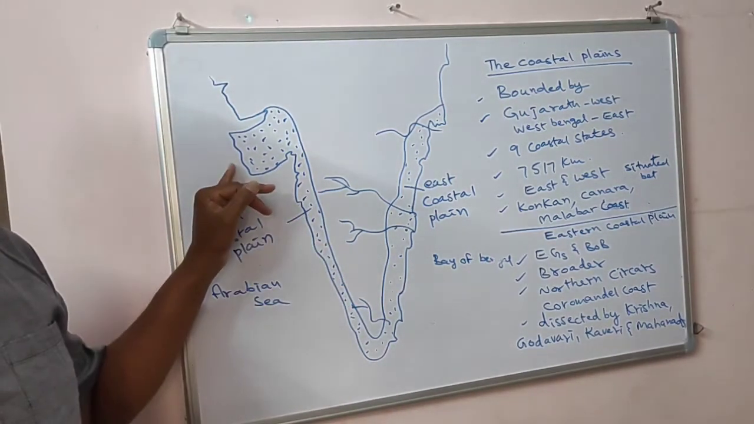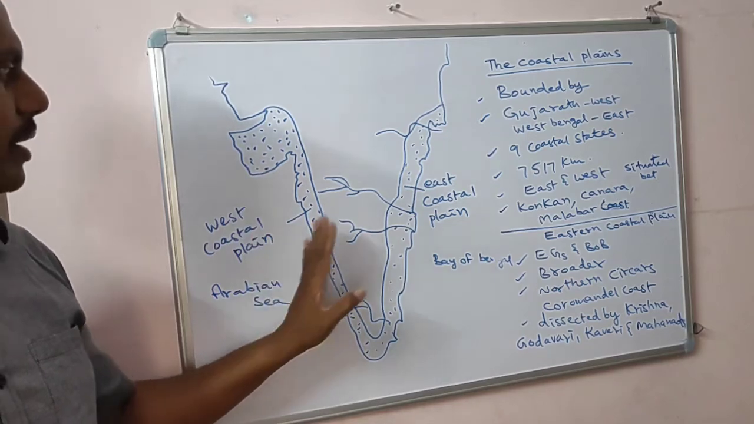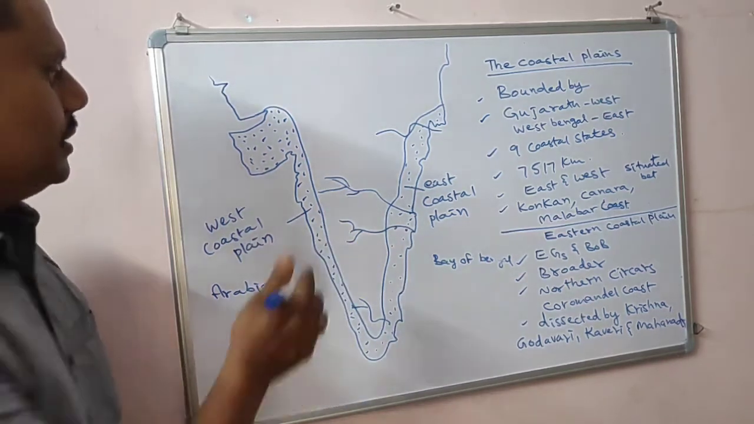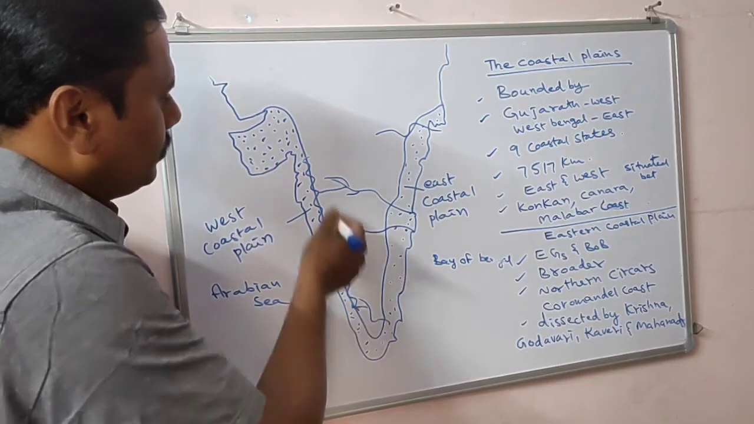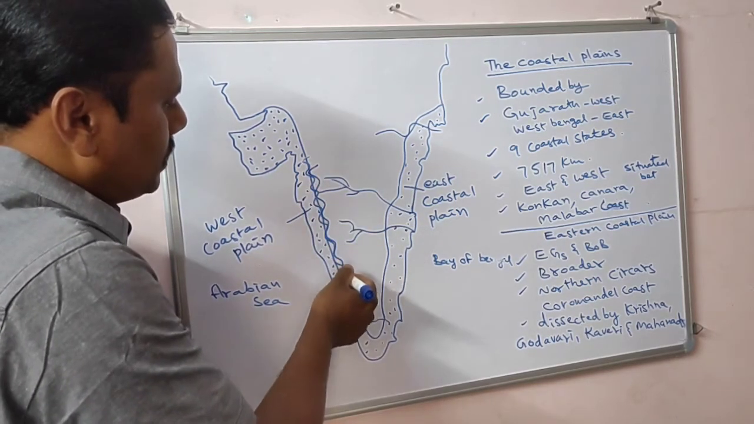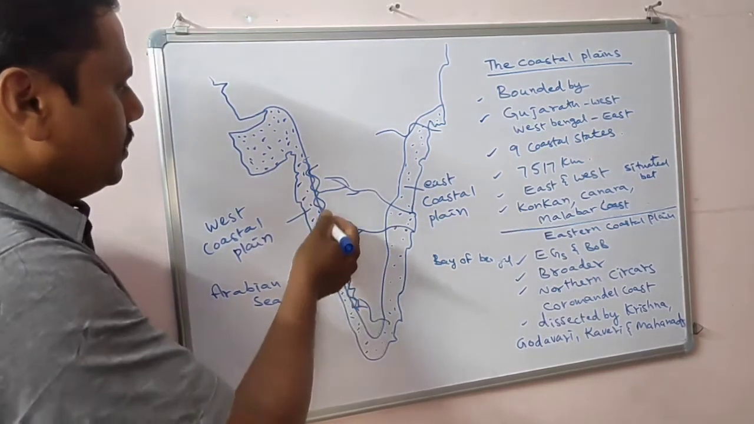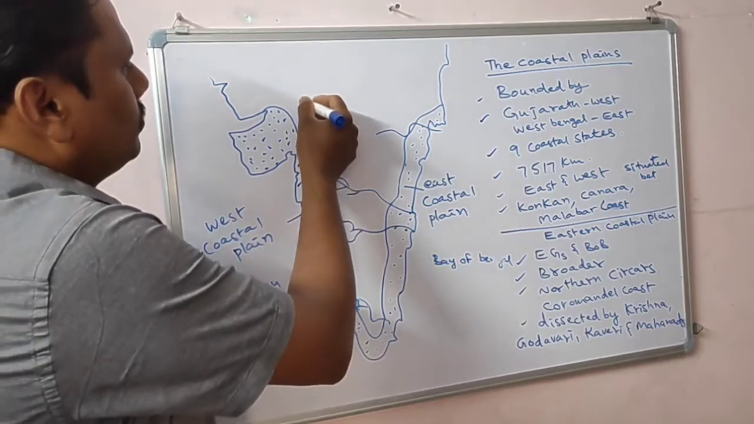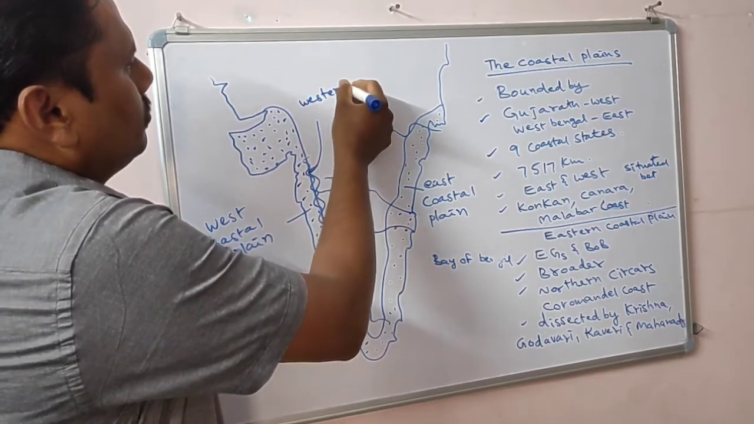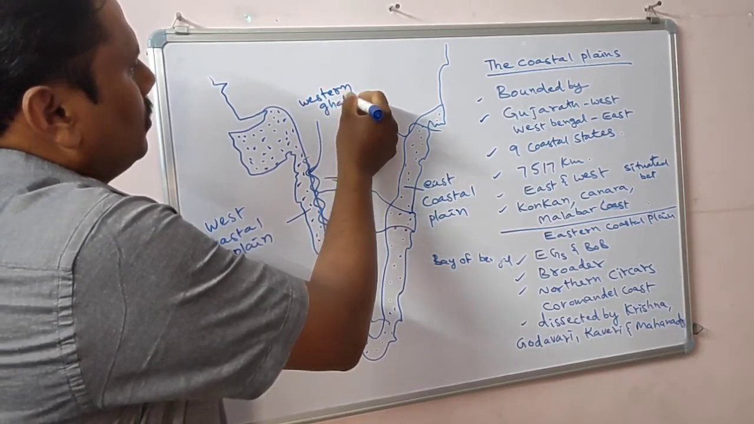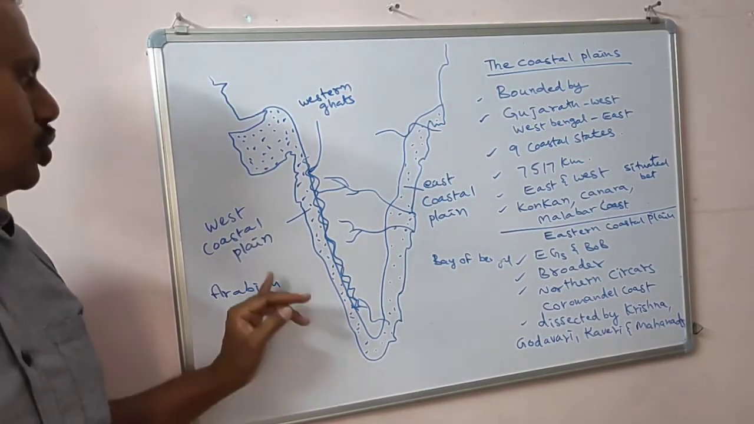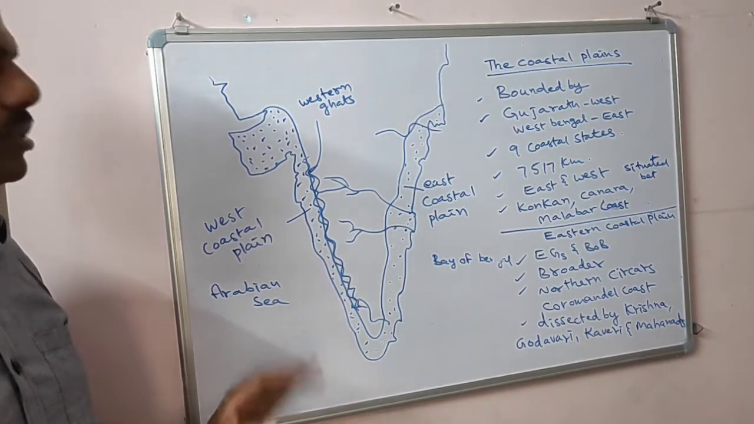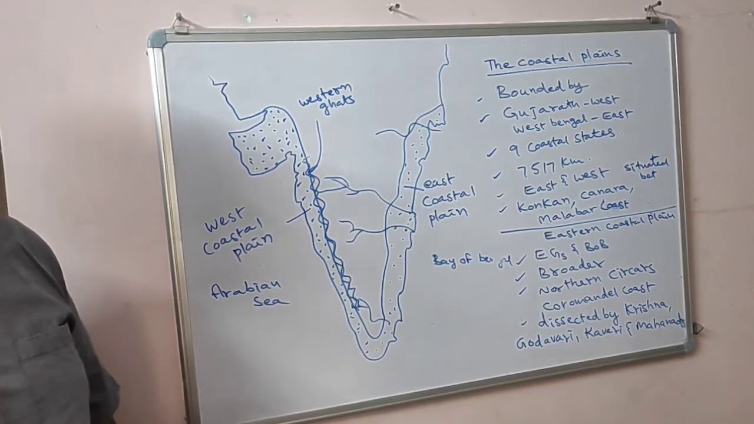The west coastal plain is situated between the Western Ghats here. What do you find here? Western Ghats. Already I told you, Ghats means a series of hills. Western Ghats, and here the Arabian Sea. The west coastal plain is located between the Western Ghats and the Arabian Sea in the west.